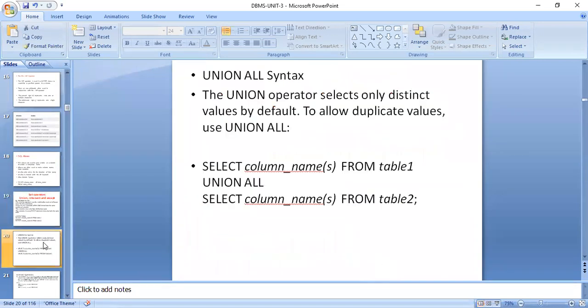Next slide is union all, which means we are taking the duplicate values also. For union, duplicate values are not there, but for union all, duplicate values also exist. For example, we have seen before Raj was there twice. For union only one Raj will come, but for union all the duplicate Raj also will come. So that is the only difference.